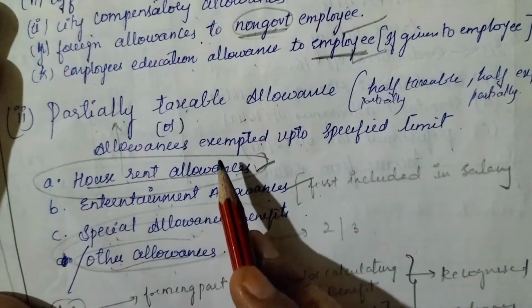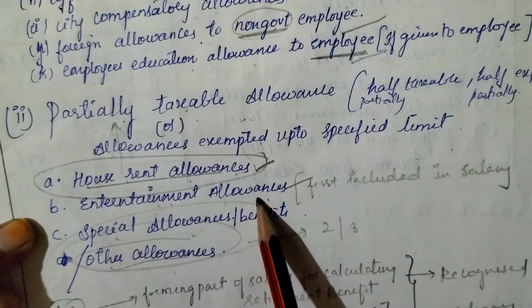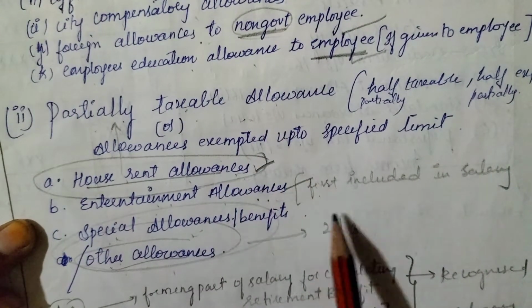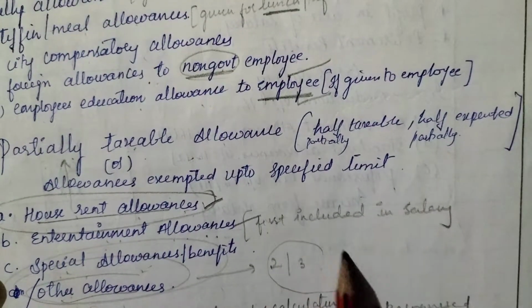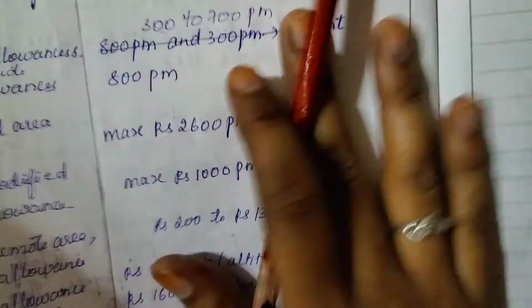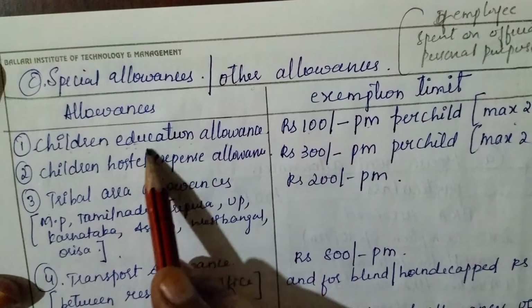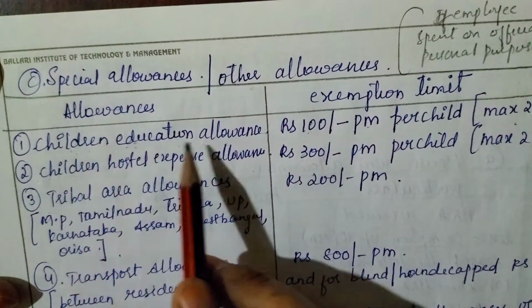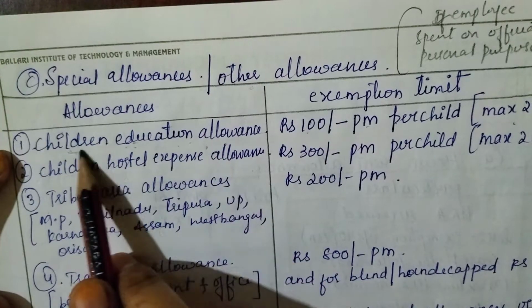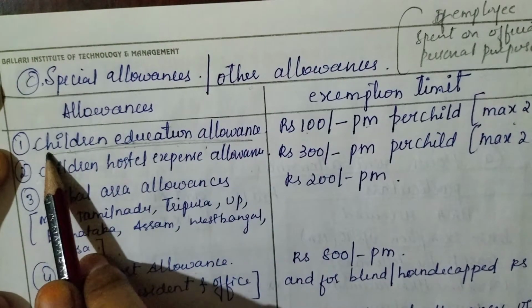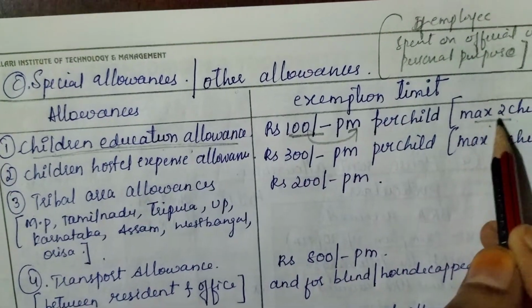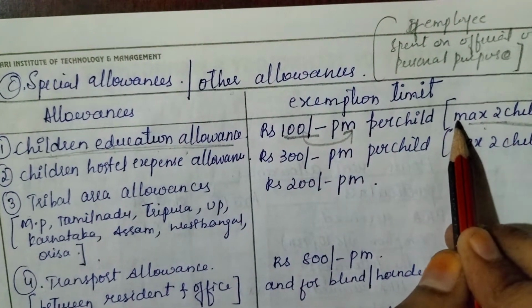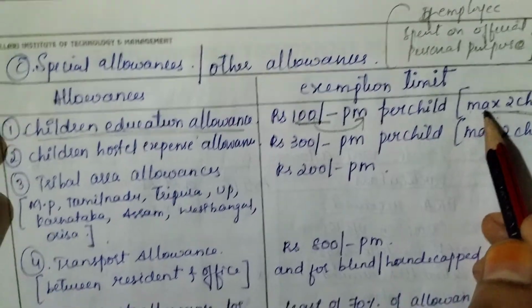Okay, from this HRA is done. Entertainment allowance is also half. Why, I'll tell you later. Special or other allowances, I asked you to remember two or three. Children education allowance is half taxable, half exempted. The exempted limit is 100 per child per month, maximum two children. What is this? Once you solve some sums, you'll come to know. I'll try to solve, inshallah.